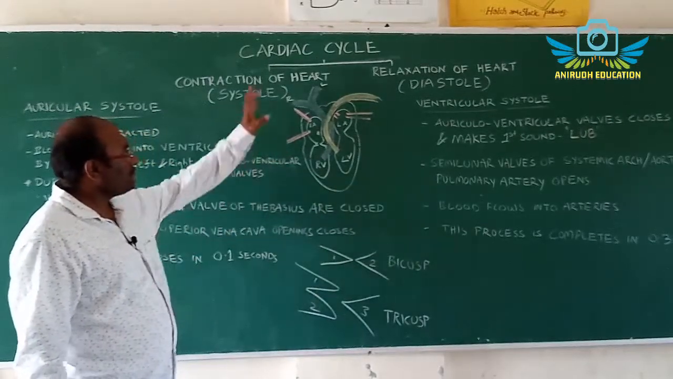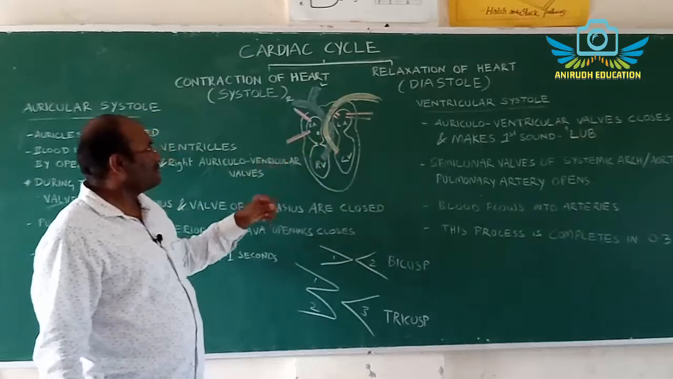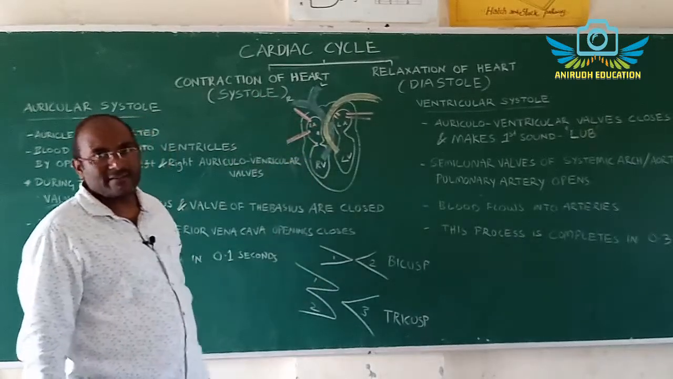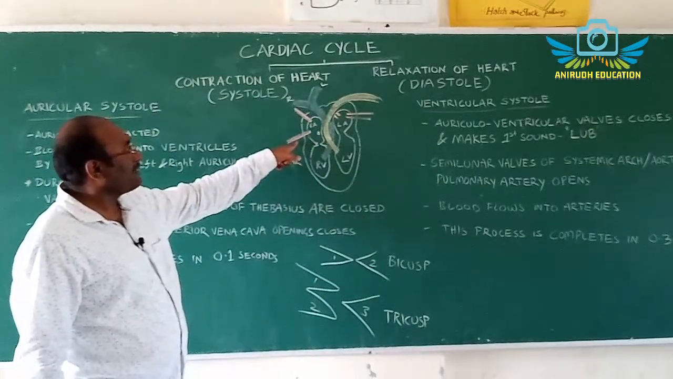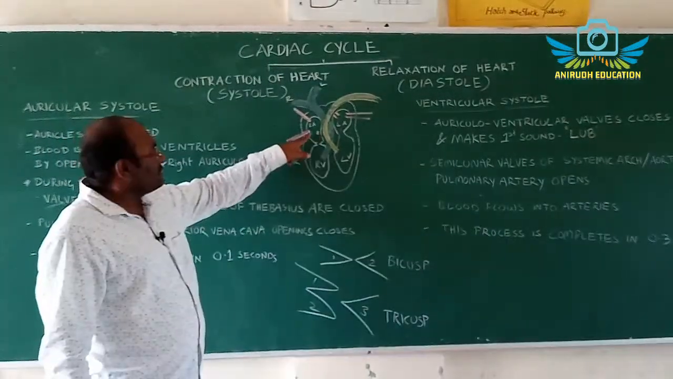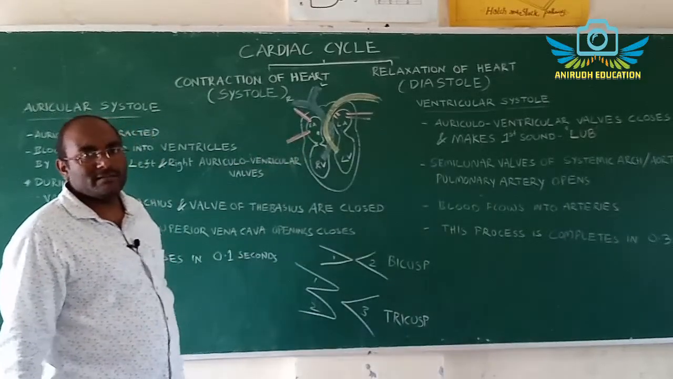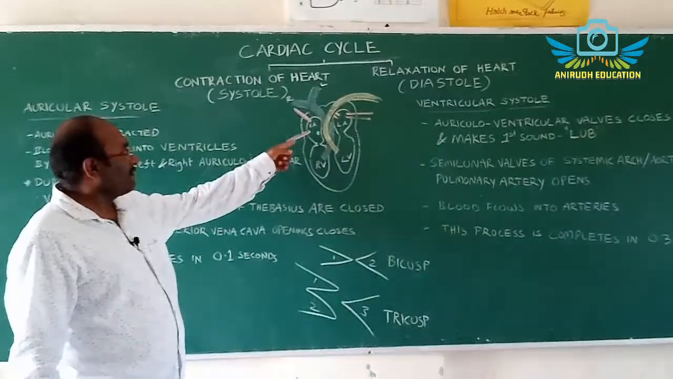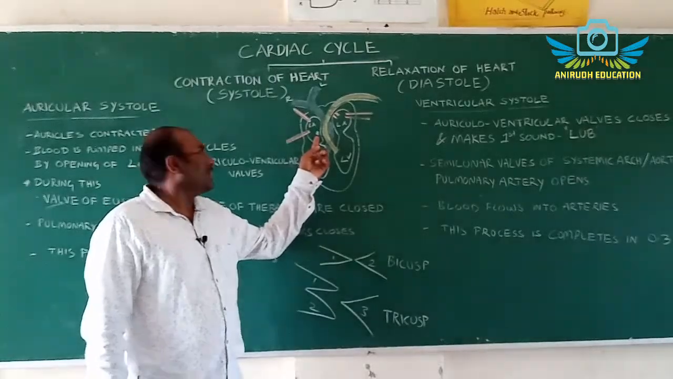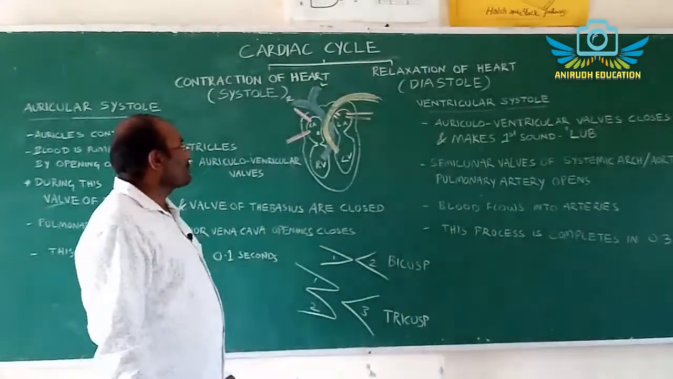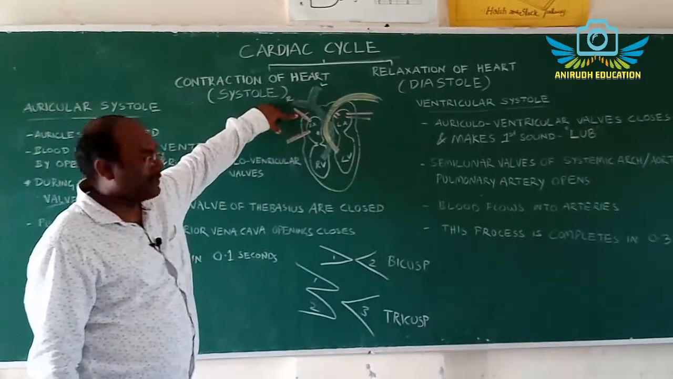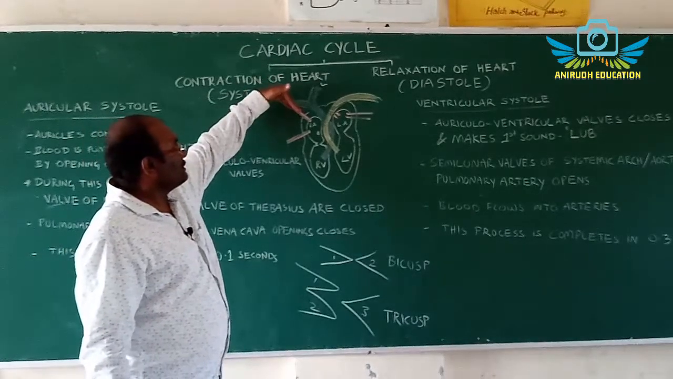These are the valves. The superior vena cava does not have any valve, but the inferior vena cava has a valve and the coronary sinus also has a valve. The inferior vena cava has a valve named the valve of Eustachius, and the coronary sinus has a valve known as the valve of Thebesius. The superior vena cava does not have any valve due to its position.